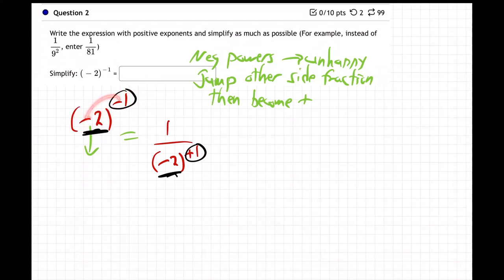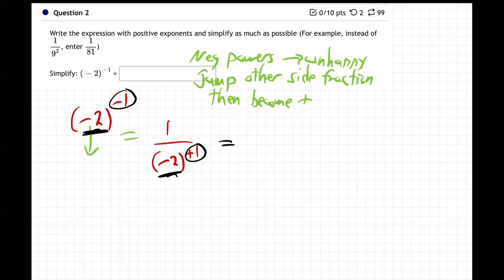You can't go negative times negative is positive. If this -1 was a base negative, yeah, then two negatives would make positive. But he's up in the power zone, so that's a different world. He does not directly interact. In fact, what he does is he's the boss, and he's a negative boss. So if you have a negative boss, you're unhappy, you want to jump to a new job. So it jumps down to the bottom of the fraction. And then he's got a positive boss, a happy job, right? So negative powers, they're unhappy, they're negative. They jump to the other side of the fraction, and then become positive.